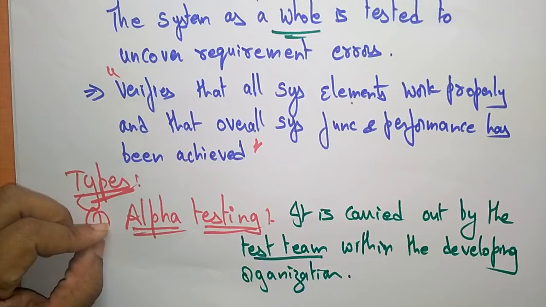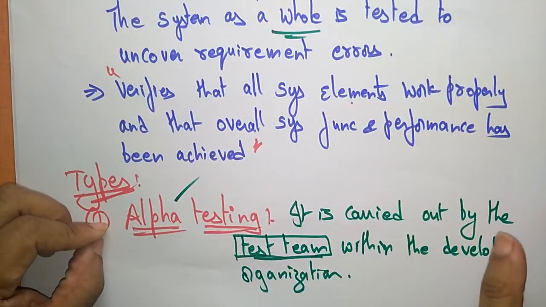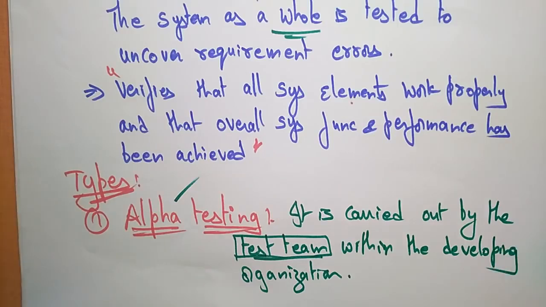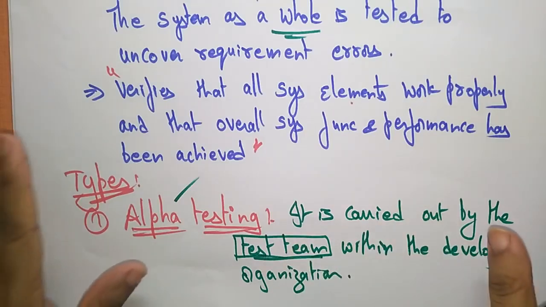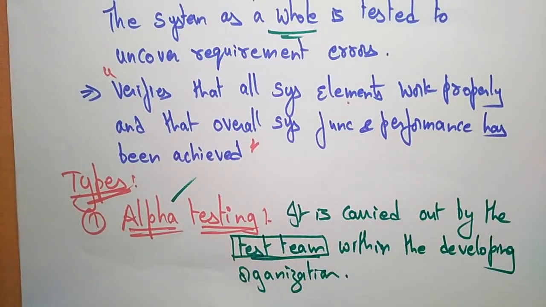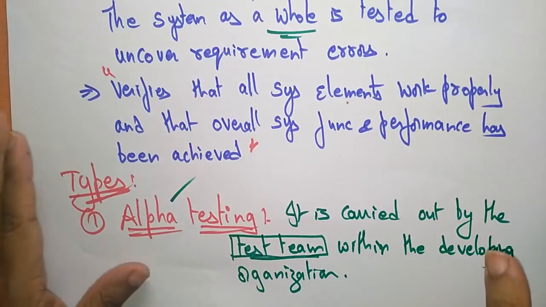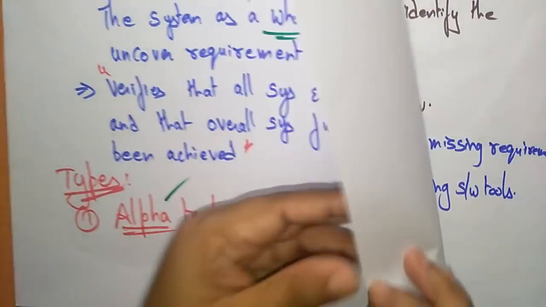Within the development organization, there is one test team. That team is going to test the system. Means the whole system is tested only by the test team, and that too within the developing organization. So whenever you are asked what alpha testing is: testing done within an organization by a specific test team. It is not tested by outside people. Only within the developing company, there is a test team, and those people are going to test the system. That is alpha testing.